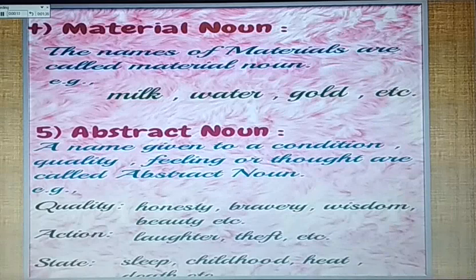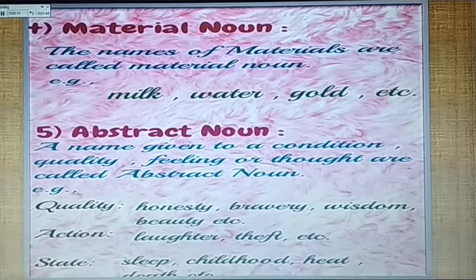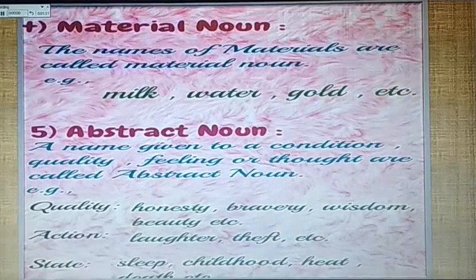The fifth kind of noun is abstract noun. The name given to a condition, quality, feeling or thought is called an abstract noun. For example, honesty, bravery, laughter, childhood, etc.